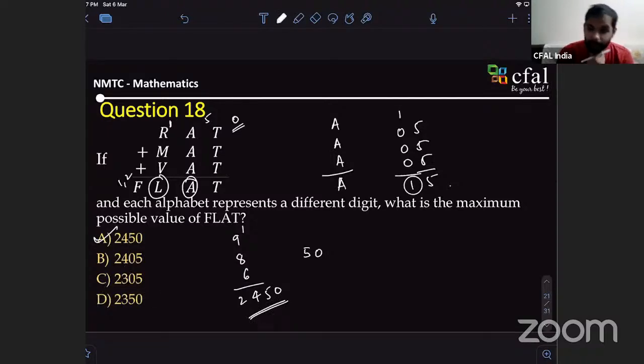I hope others are able to follow. So any of this kind of information given in the problem, you have to analyze it first, because that will reduce your problem. See, we could analyze that T could be only 0 and 5 and A could be only 0 and 5. So one of them we figured out was 0, so the other becomes 5. So directly you got two numbers. Suppose you don't have time in the examination and you have only two numbers, you can choose at least among A and D, right?